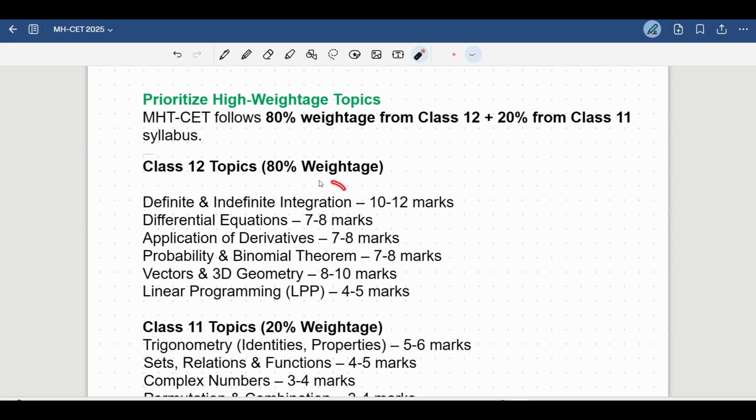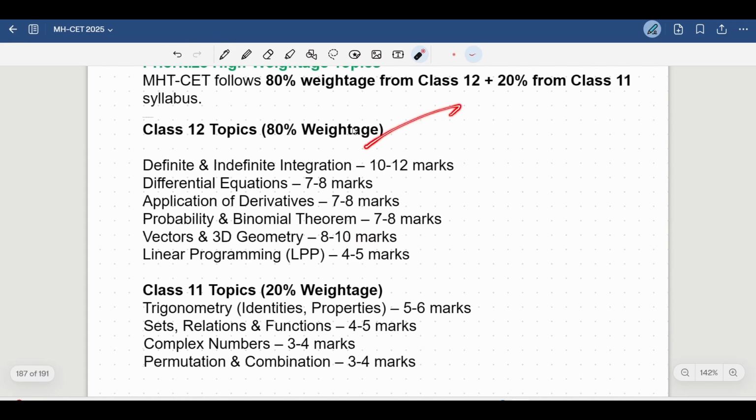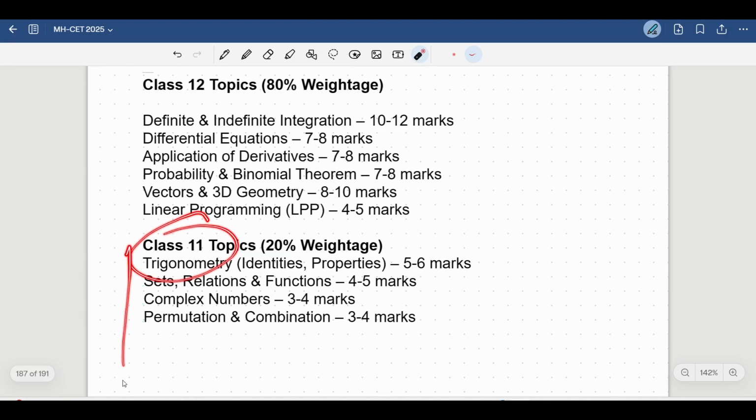So definite and indefinite integration has around 10 to 12 marks in the exam every year. Then there's differential equations and applications of derivatives, that's 7 to 8 marks each. Then we have probability and binomials for 7 to 8 marks, vectors and 3D geometry for 8 to 10 marks, and LPP, that's a comparatively easier topic, that's also around 4 to 5 marks. So these are some high weightage topics from mathematics from class 12th.